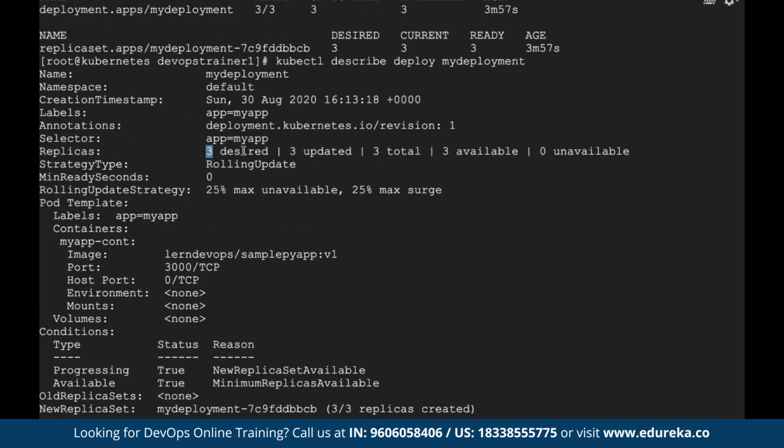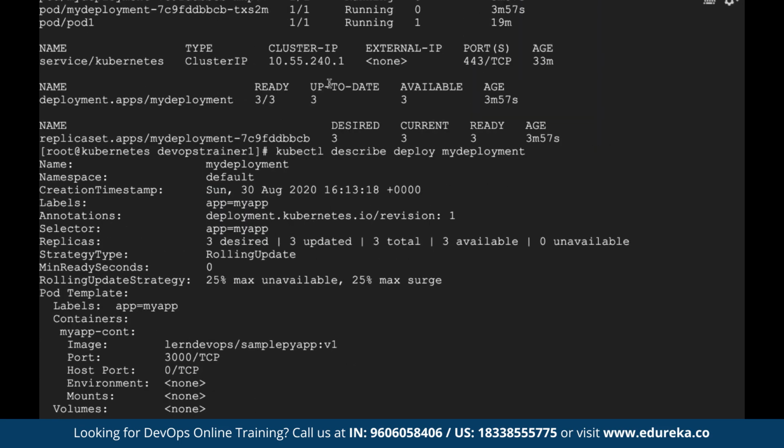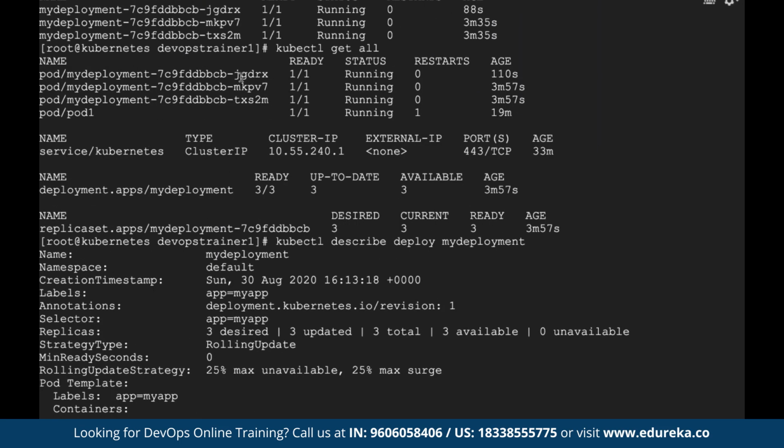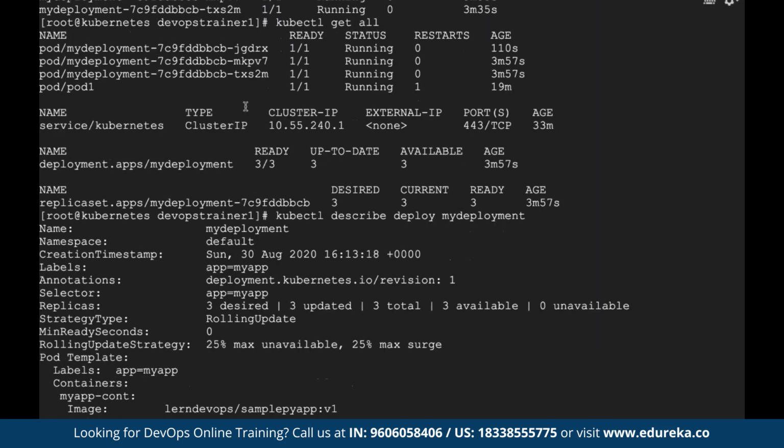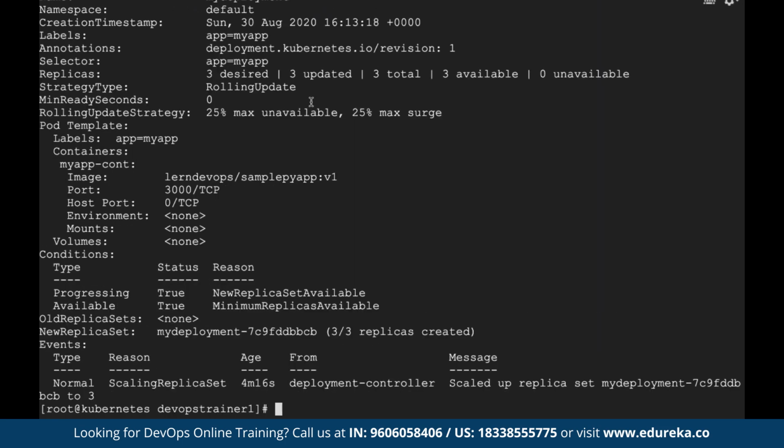See here, 3 desired, 3 total, 3 available. You can see your application strategy here. You can see what IP it is using, on what all hosts it is running, different nodes of your architecture. Everything you can find out with this describe command. This basically tells you all the information.